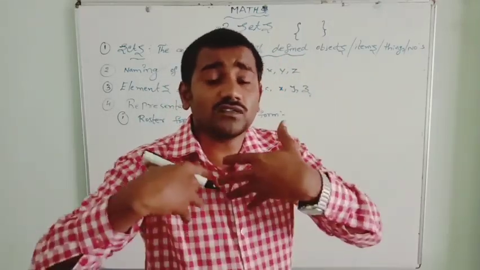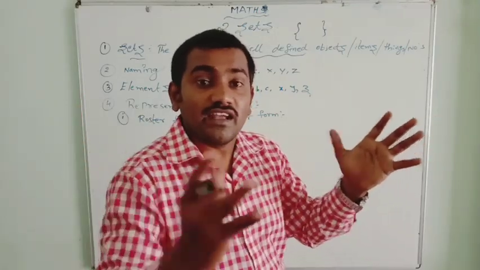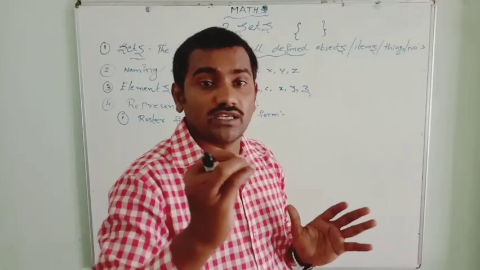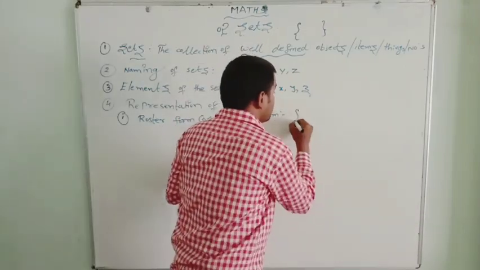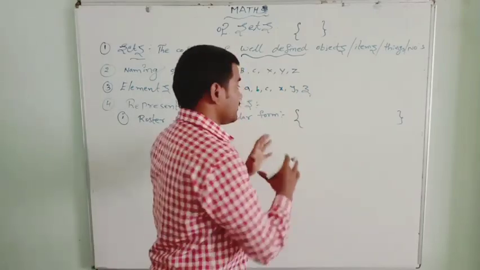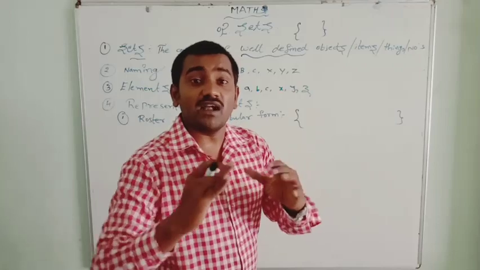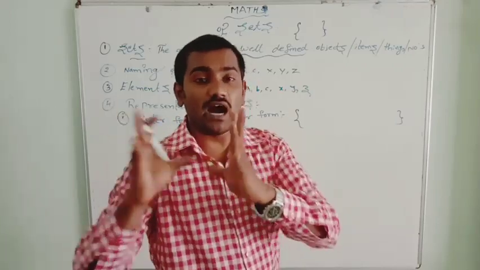The collection of objects is known as elements. We write all the elements in the set bracket, that is, in curly brackets, with the elements separated by commas.